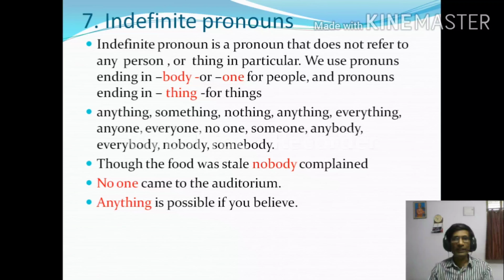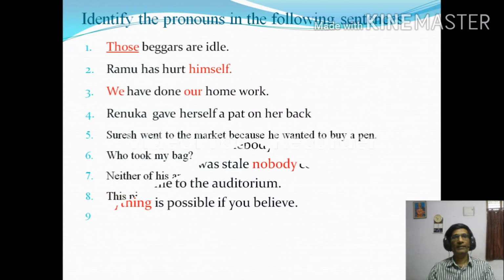And pronouns ending in thing are used for things: anything, something, nothing, everything. "Though the food was stale, nobody complained." "No one came to the auditorium." "Anything is possible if you believe." Nobody, no one, anything, these are all indefinite pronouns. Next, move to the next slide.